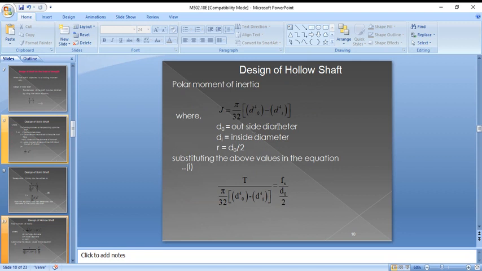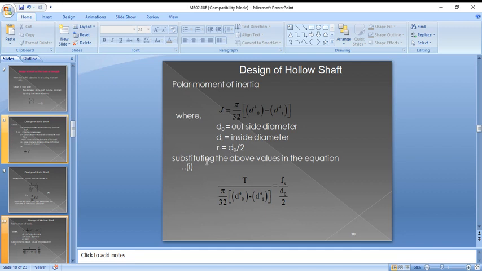Next we'll go for the hollow shaft. When a hollow shaft is considered, we need to go for the polar moment of inertia, and the formula will be changed. That is J equal to pi by 32 into dO power 4 minus di power 4. dO is outside diameter, di is inside diameter, and r is dO by 2.